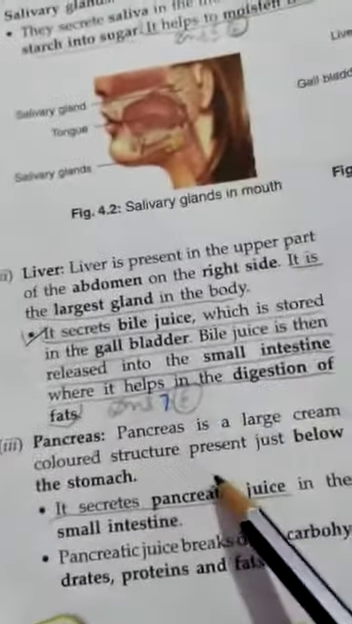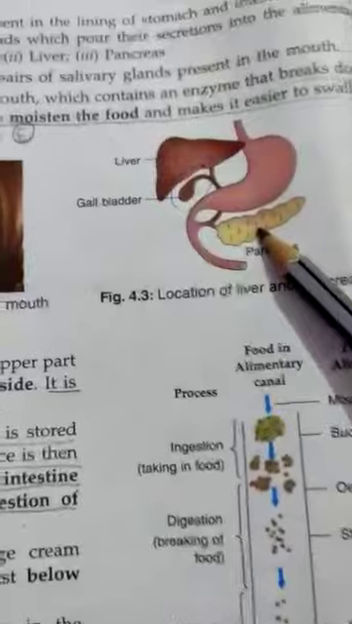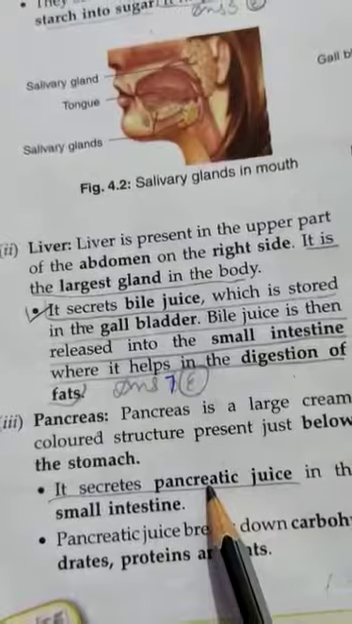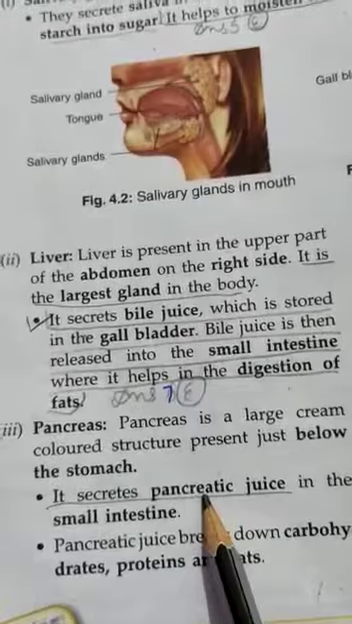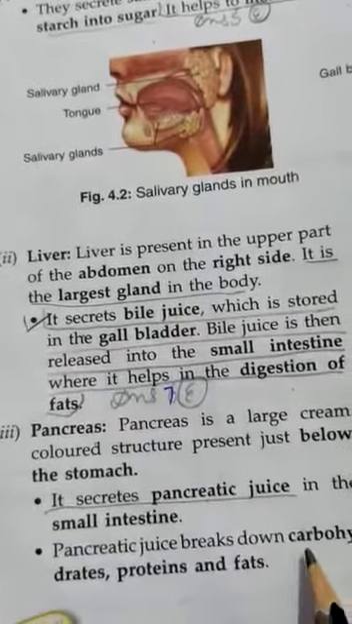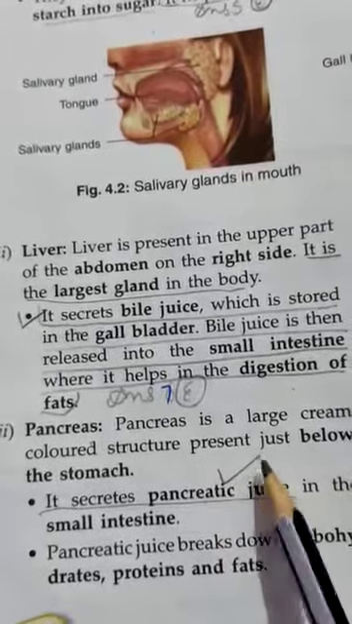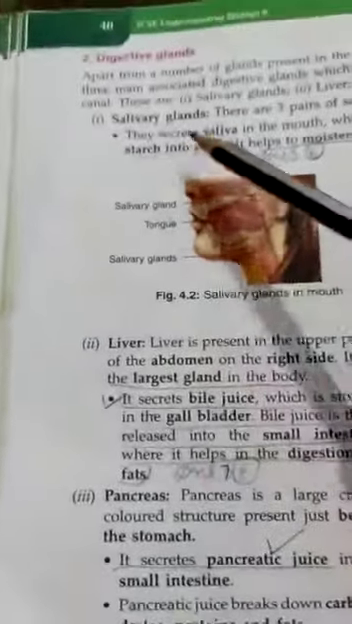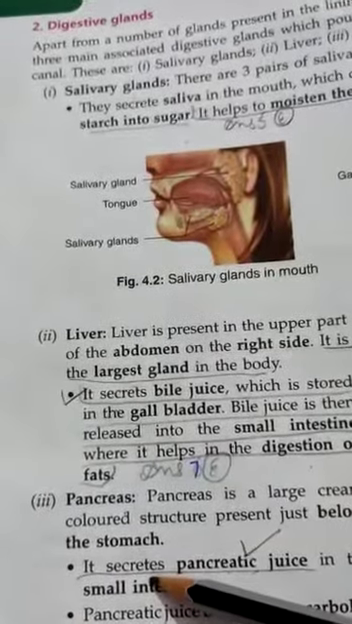Last, the pancreas. The pancreas is present just below the stomach, and it produces a juice that is known as pancreatic juice. That pancreatic juice breaks down heavy food like junk food, which is rich in carbohydrates, proteins, and fats. It helps to digest the junk foods. These are the three main digestive glands which help in proper digestion of the food.